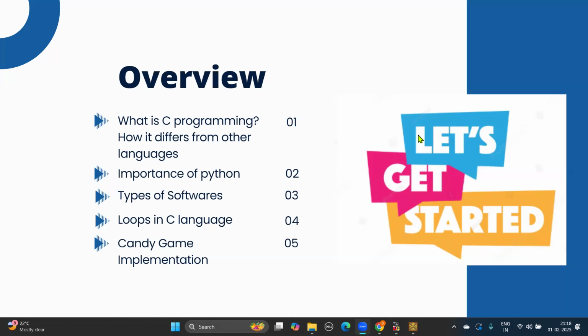Today we are going to see some basic concepts of C programming. What is C programming? How does it differ from other languages? What is the importance of Python? What are the various types of software? What are the loops and their kinds in C language? And we are going to implement the candy game in Turbo C++, right? So let's begin with the first one.